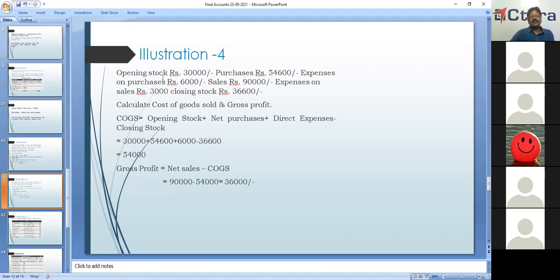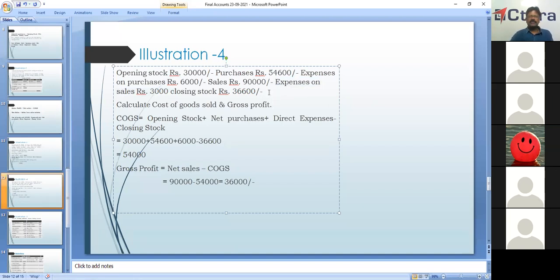Opening stock is given. Purchases are given. Expenses on purchases. Okay. This is not carriage inwards. It is expenses on purchases. This also will become a direct expense. Then sales are given 90,000. Expenses on sales. Expenses on sales will not be a direct expense. It will be indirect expense. Okay. Expenses on sales, marketing, all these things. It will not be a direct expense. It will not be considered in trading account. Okay. And we have closing stock.